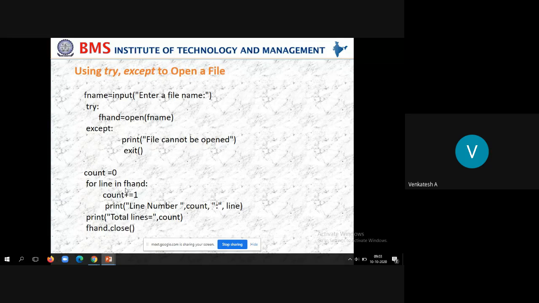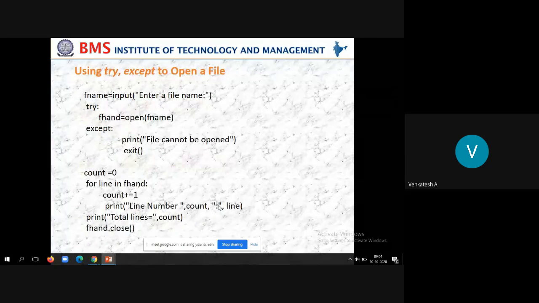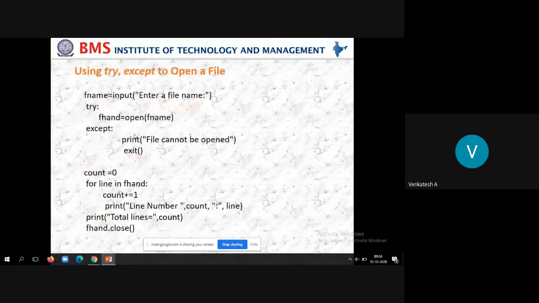Then for line in file handle, count is equal to count plus 1, line number and count. So this is the same previous program, but the earlier code doesn't contain exception handling, and here we have implemented the concept of exception handling by using try except block.